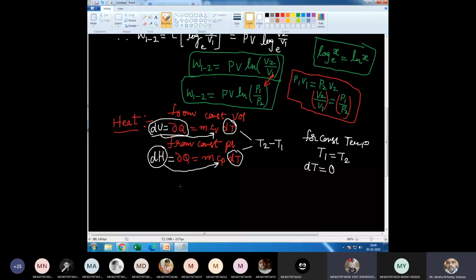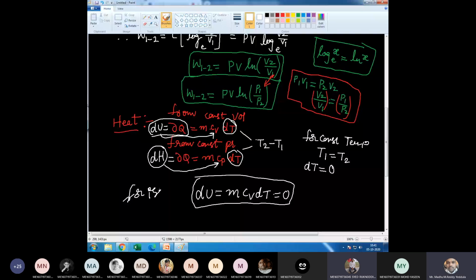Means finally when dT is 0, what about dU? dU is equal to m Cv dT, so that is also 0. Means for isothermal process, internal energy change is equal to 0.